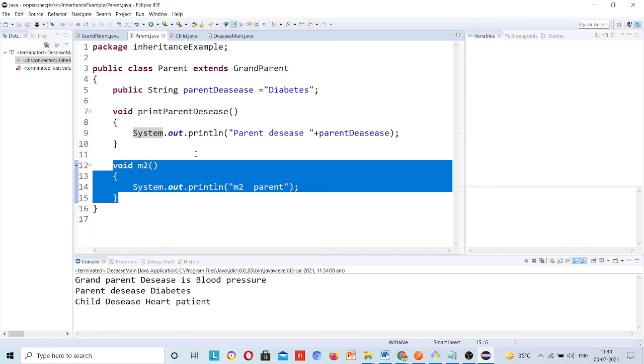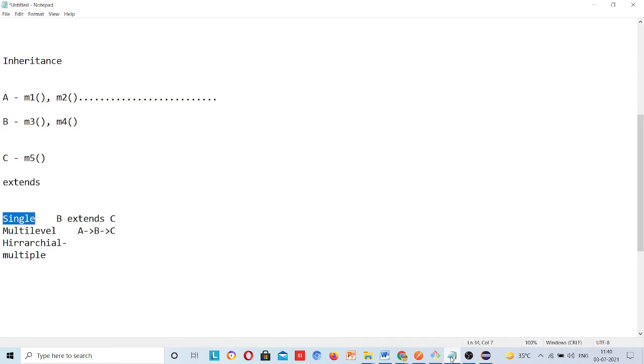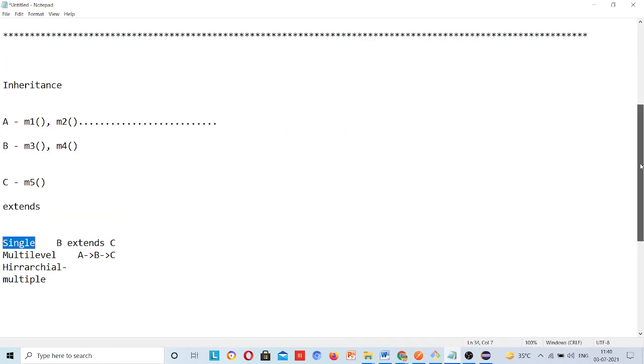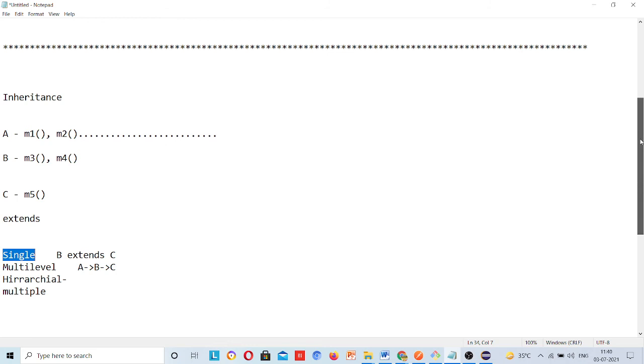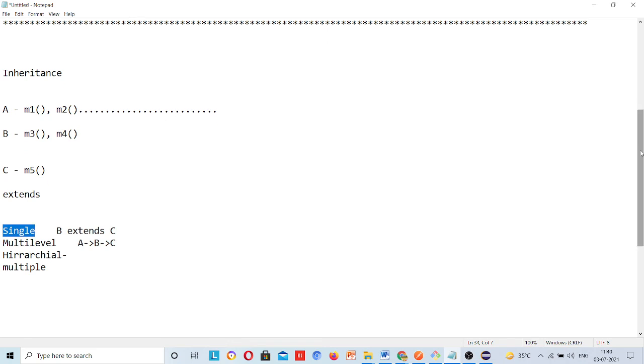And one more reason is there, constructor chaining. Once I cover constructor chaining, then I will tell you why this is not possible. There are two reasons. The first one I explained today, the second one I will explain in the next class. So this is my side from this class. Very basic concepts are covered. Tomorrow I will cover overloading, overriding, constructor chaining, and of course abstract class and interface. If something is left, then next week.